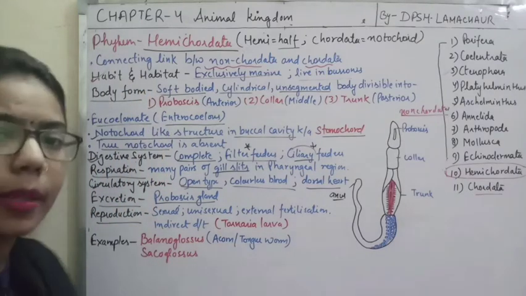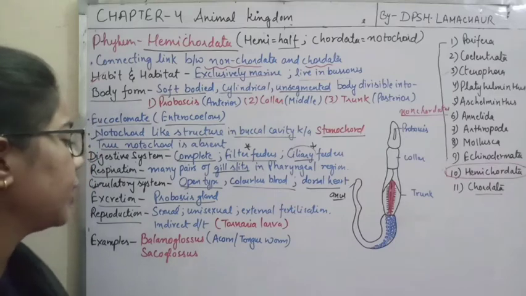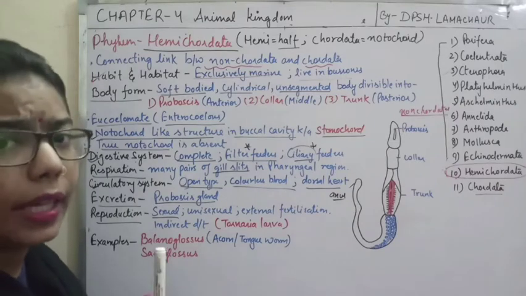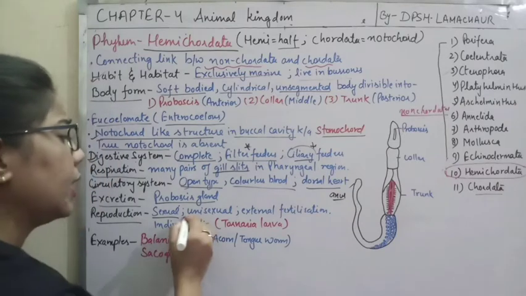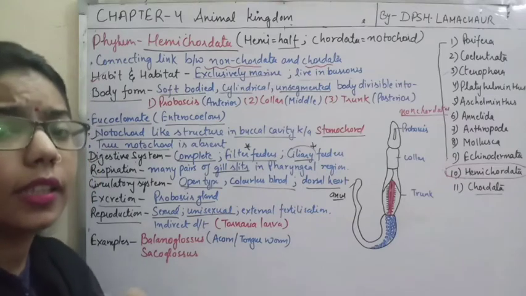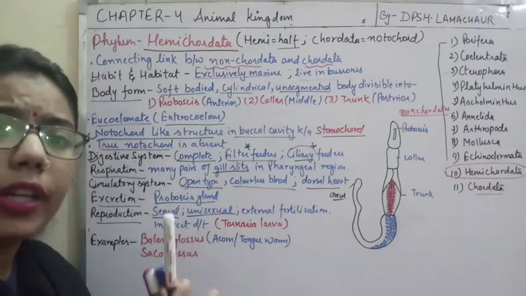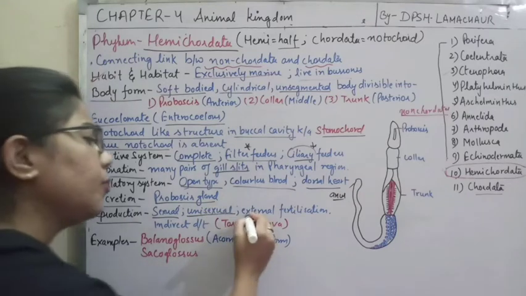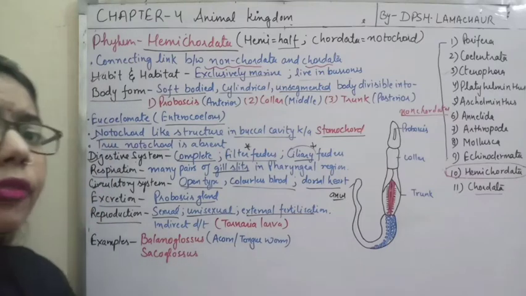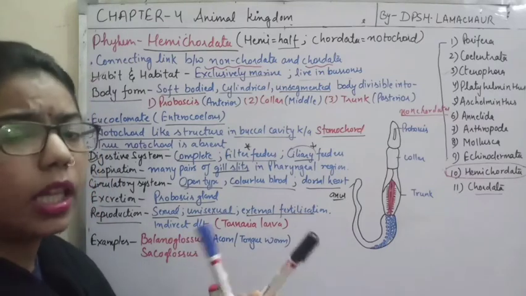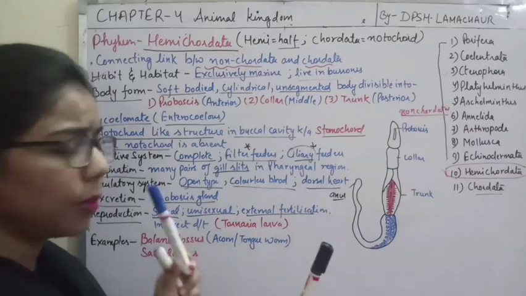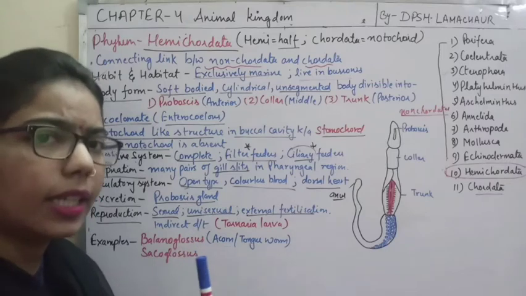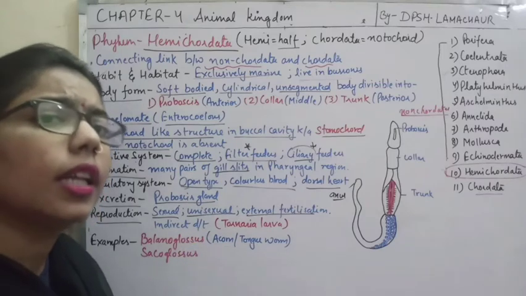Now another one is reproduction. How does reproduction take place? Reproduction is sexual. It means there is a need of both male and female, and they are unisexual, meaning the sexes are present in different animals: one will be male and one will be female. How does fertilization take place? The male releases its sperms and the female releases its eggs, and there in water they fertilize and form the larva.